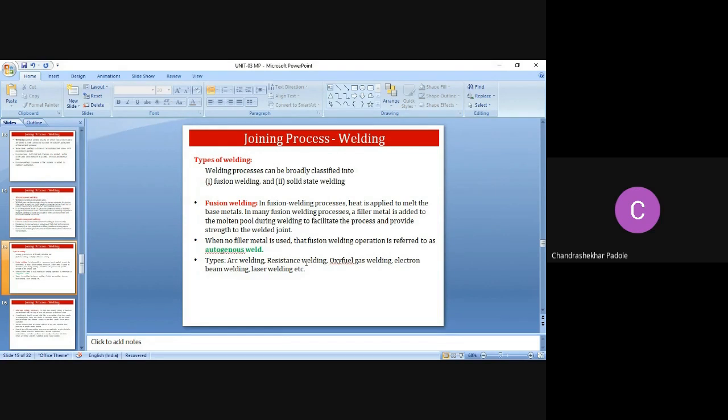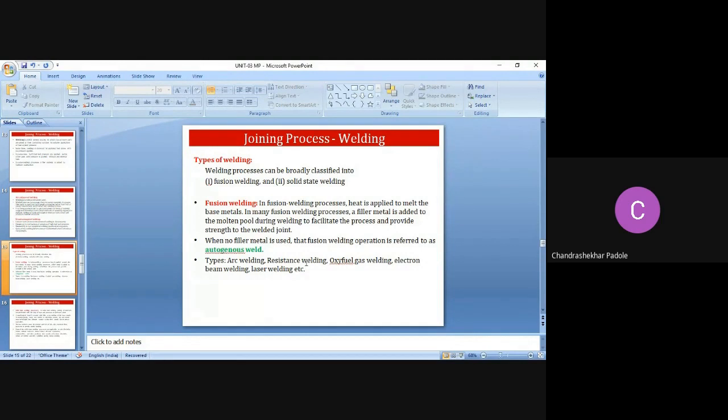In many fusion welding processes, a filler metal is added. So we are melting the base metal, but in many cases filler metal is used, right? Filler metal is metal added from the outside. For what purpose? It is added to the molten pool during the welding, to facilitate the process and to provide strength to the welded joint.